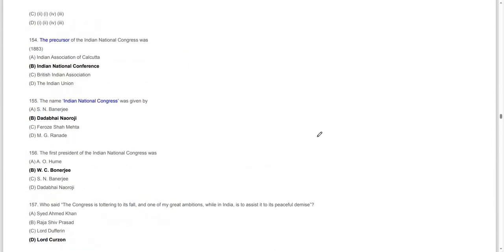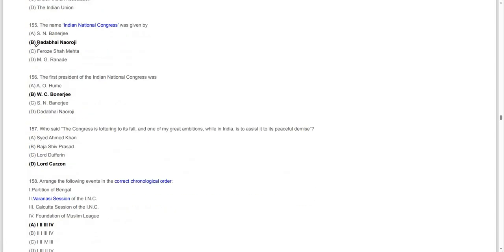Moving on to the next question. The precursor of the Indian National Congress was the Indian National Conference, 1883. The name Indian National Congress was given by Dadabhai Naoroji.